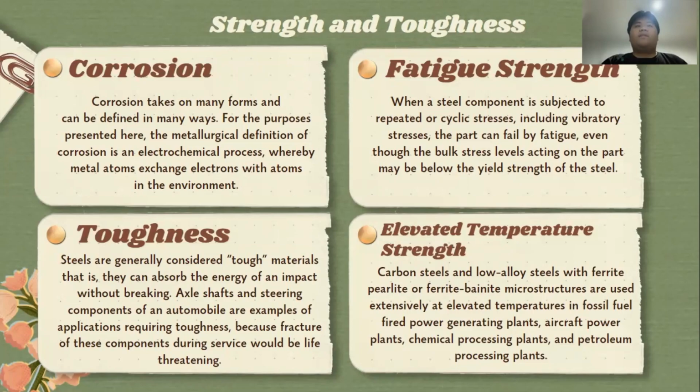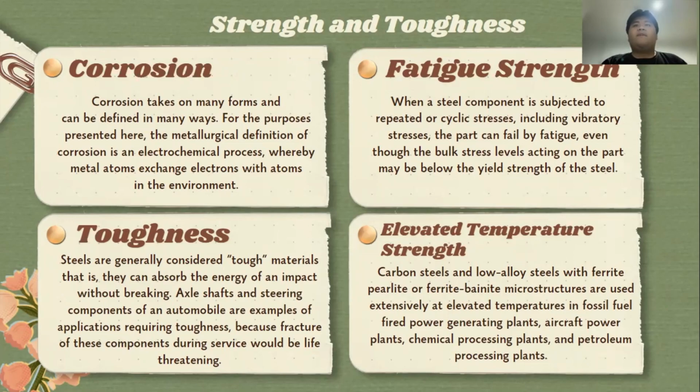Strength and toughness. First one, corrosion. Corrosion takes on many forms and can be defined in many ways. For the purpose presented here, the metallurgical definition of corrosion is an electrochemical process whereby metal atoms exchange electrons with atoms in the environment.